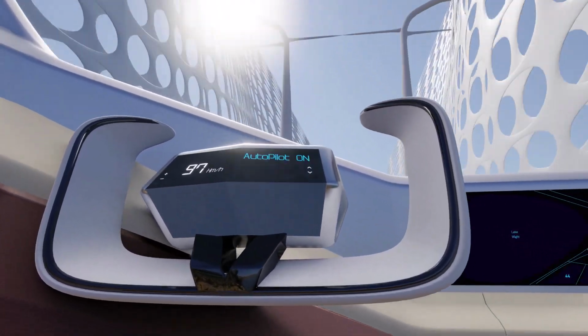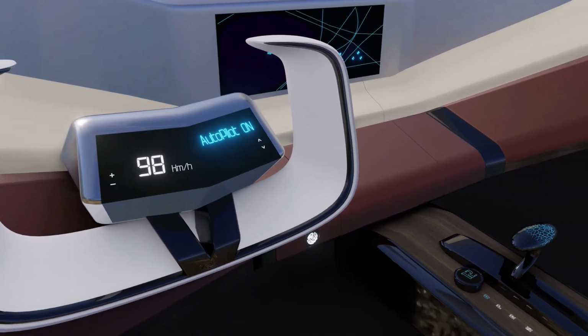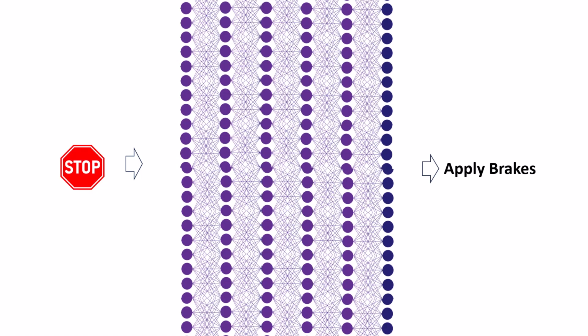But to drive a real car, of course, you're going to have much more complicated sensors, and there's going to be a lot more involved than just steering like what we did in our little example. But nevertheless, let's say this network is representative of the neural network that drives a real self-driving car. And let's say that we trained it with a vast data set, and it had visual sensors looking out the front, and we saw a stop sign. We trained it with many thousands of data points, and every time it saw the stop sign, we got the correct output that said apply brakes. And so we felt pretty good that this thing was working pretty well.